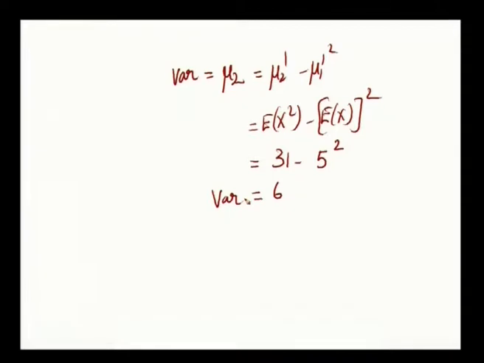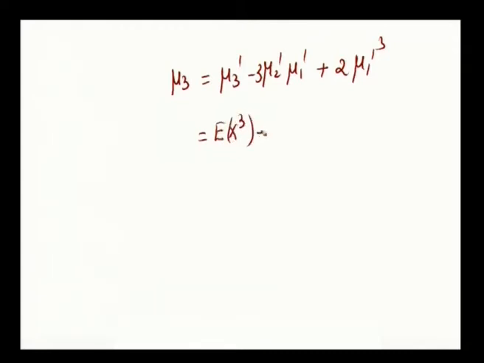Remaining is you have to prove mu 3 is equal to minus 74. What is the relationship between mu 3 and the raw moments? mu 3 is mu 3 dash minus 3 mu 2 dash mu 1 dash plus 2 mu 1 dash cube. In terms of expectation, this is E of x cube minus 3 into E of x square into E of x plus 2 into E of x whole cube.